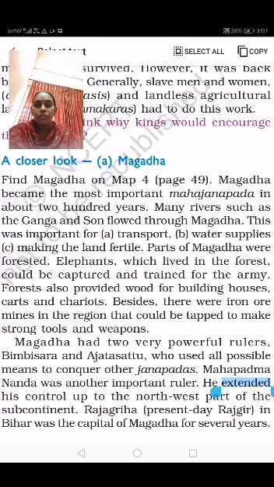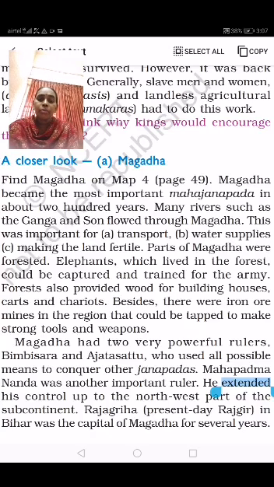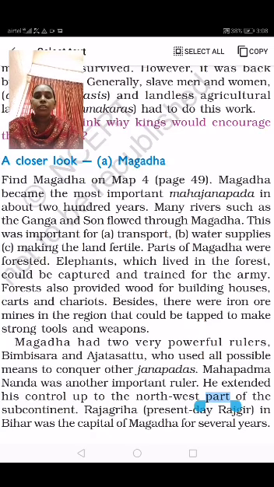Forests also provided wood for building houses, carts and chariots. So children, the forest materials were used for building houses and also the carts and chariots for the battlefield. In those days they used chariots, and for that purpose they used the forest materials also.